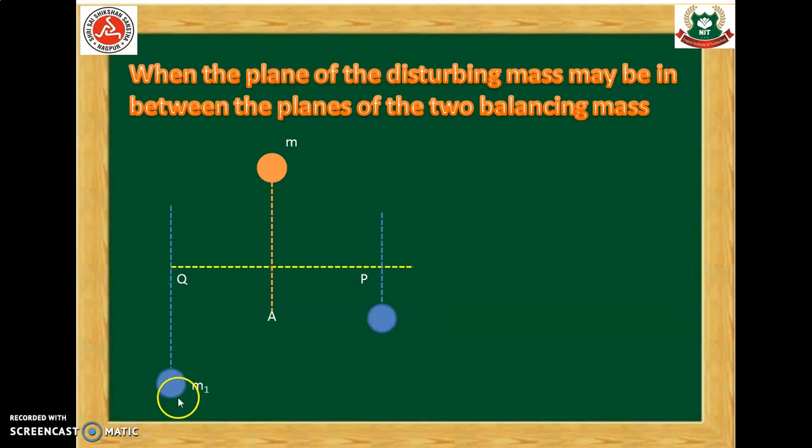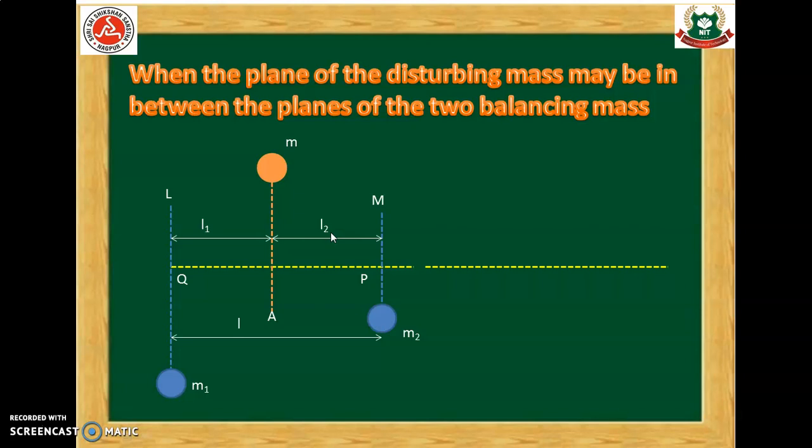Let us say the first mass is having the mass m1 and it is attached on the plane L. Similarly, the second mass is having the mass m2 and it is attached on the plane M. The distance between mass m1 and m2 is small l, and the distance between plane L and the plane A is L1, whereas the distance between plane A and plane M is L2.